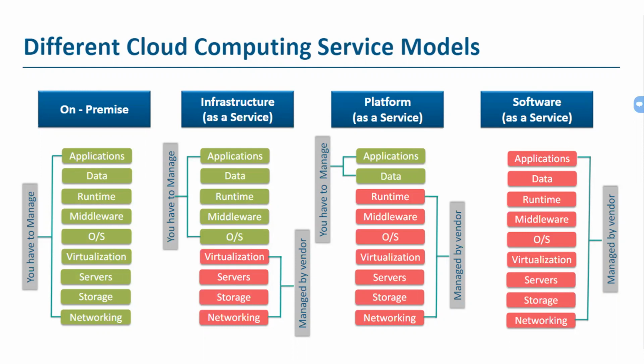When I explain computing service models, I'll talk mainly about infrastructure as a service, platform as a service, and software as a service, and I'll well define the segregation of services managed by the client and those managed by the vendor itself. We'll talk about that more in depth.